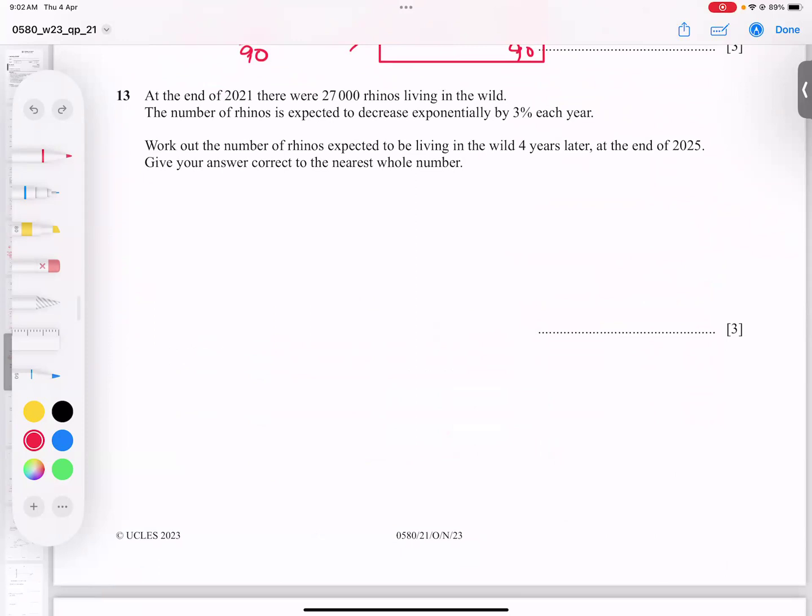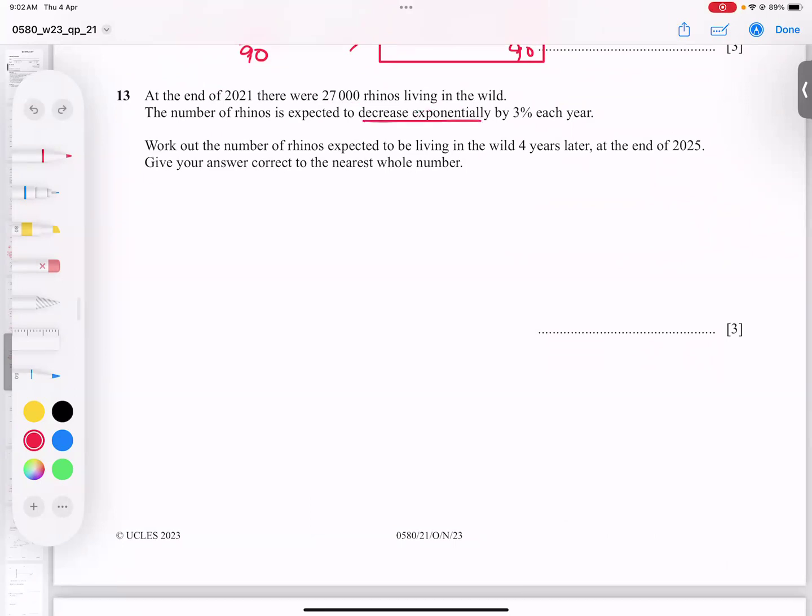At the end of 2021, there are 27,000 rhinos living in the wild. The number of rhinos is expected to decrease exponentially.